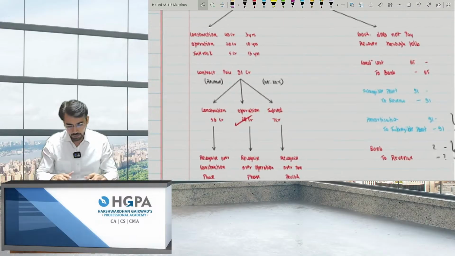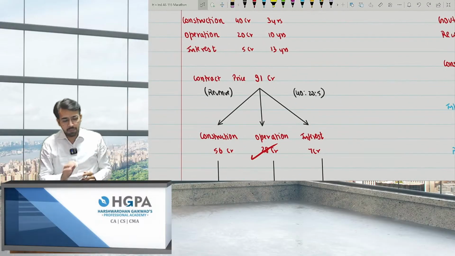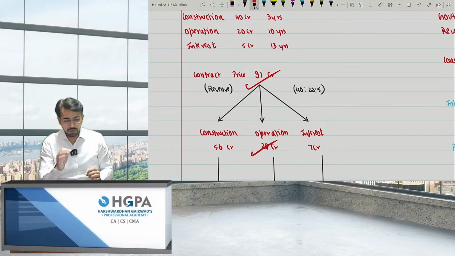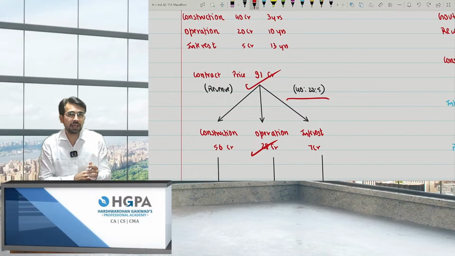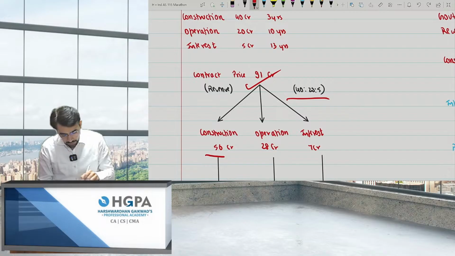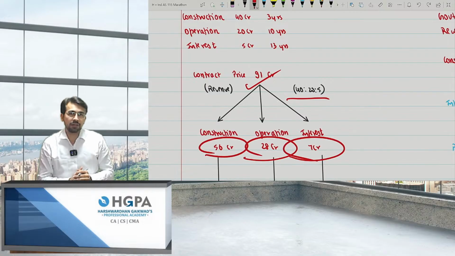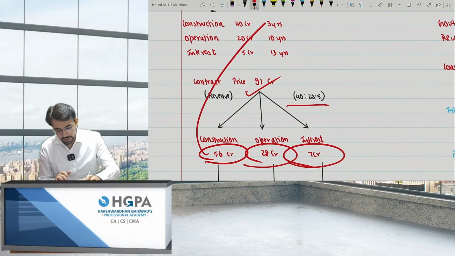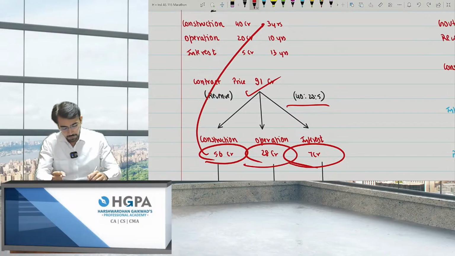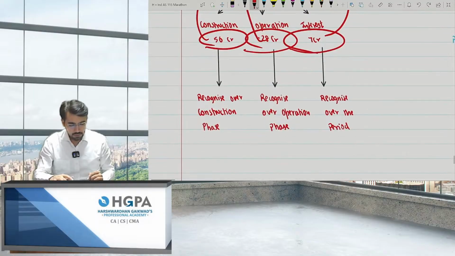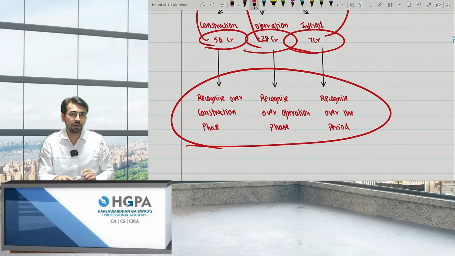Yeah. So basically I booked the 91 crore income on the basis of 40, 25, on the basis of their expense, right? So how will this income be booked? 56, 28 and 7. 56 will be booked over the period of 3 years because the construction life was 3 years. 28 will be booked over 10 years and 7 will be booked on the basis of 13 years. So I've written everything over here.